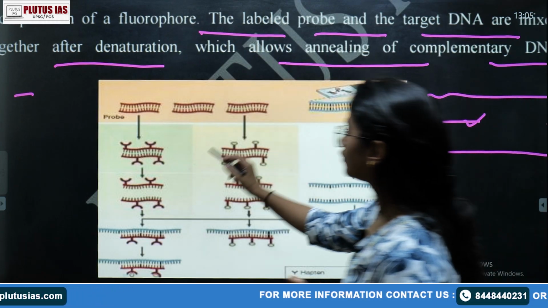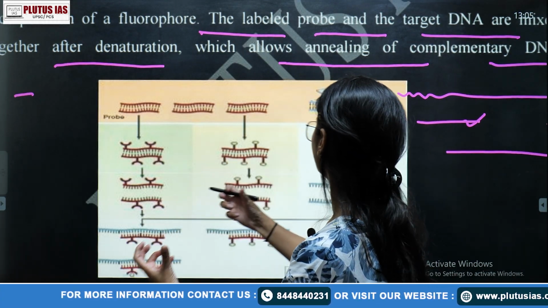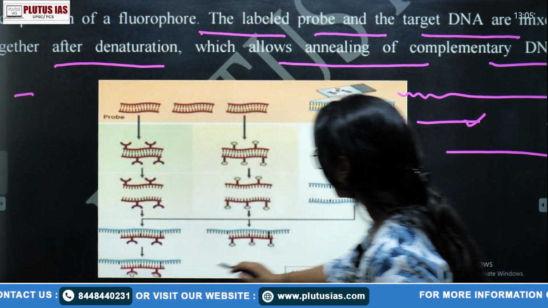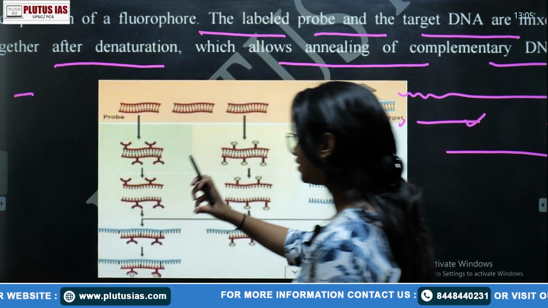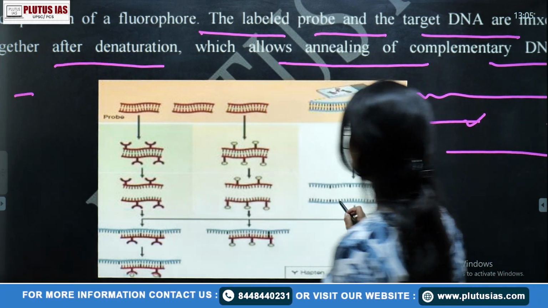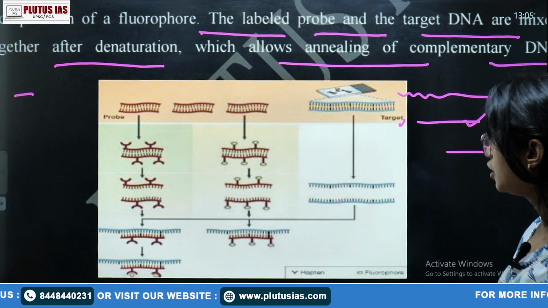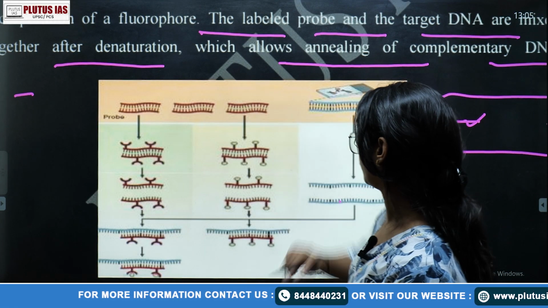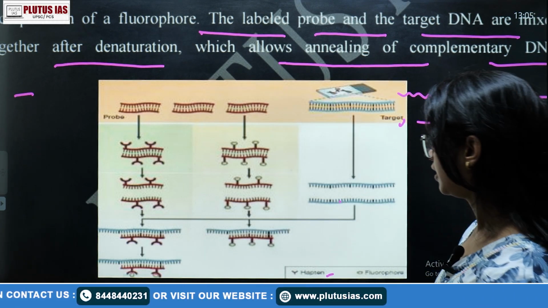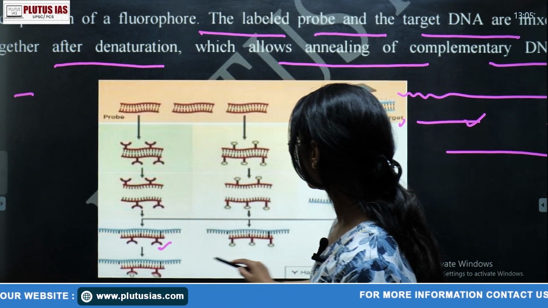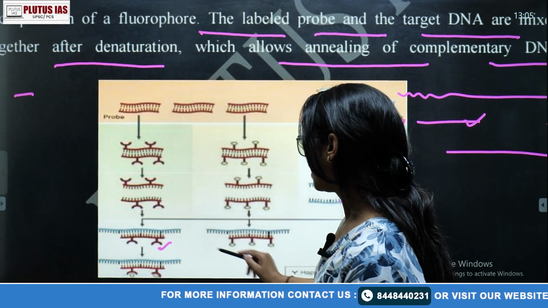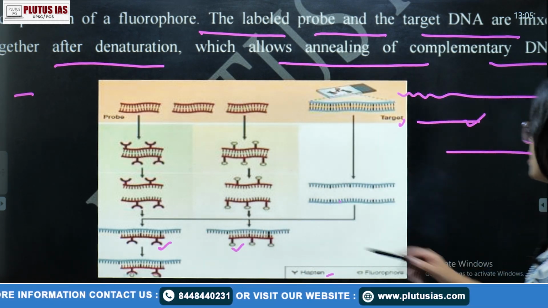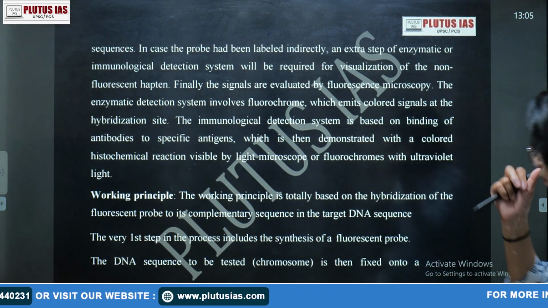Now what we are doing is the denaturation of that, and then annealing, where we are adding the probe DNA and the target DNA simultaneously. There are two types: one is your hapten probe and another is your fluorophore. This one is your hapten probe, and this is your fluorophore. Okay, this is the basic principle of FISH.